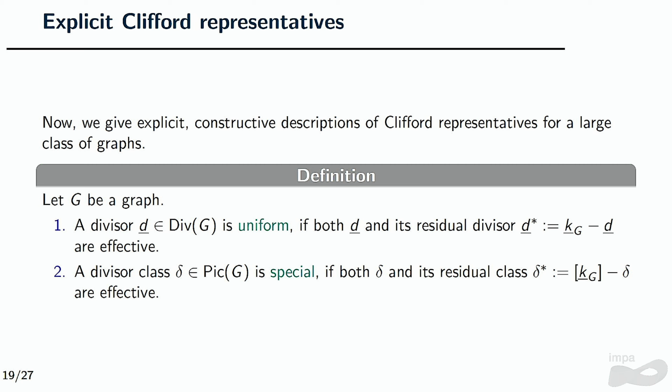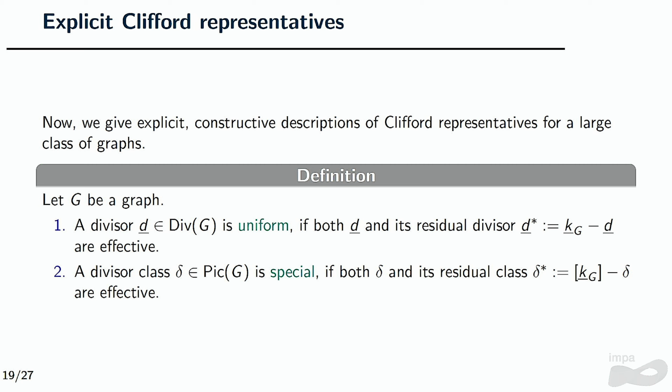Okay, so now we can give explicit constructive descriptions of these Clifford representatives for a large class of ranks. I will call a divisor uniform when both the divisor and what we call the residual divisor are effective. So all of the entries are bigger or equal than 0. Here, the residual is the canonical minus D. The canonical, we remember, has degree 2g minus 2.